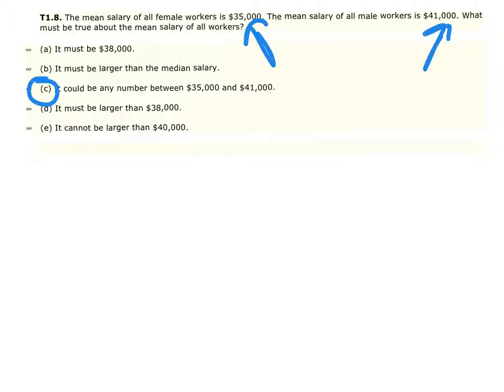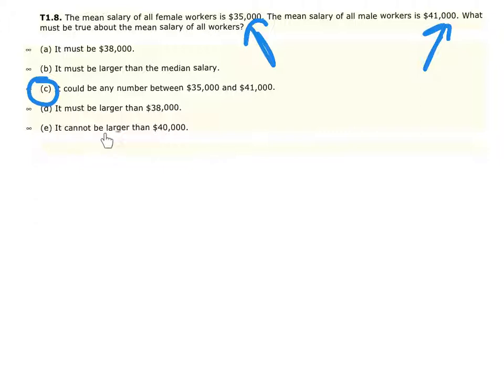If we knew the counts, we could do a lot more investigation with these numbers. The only thing we can say is that it could be anything between 35 and 41. We know that because they're not going to go lower than 35 because the men are higher. So when you average these out, again, we can't get a good average as it is, but we know it's somewhere between the low end and the high end.